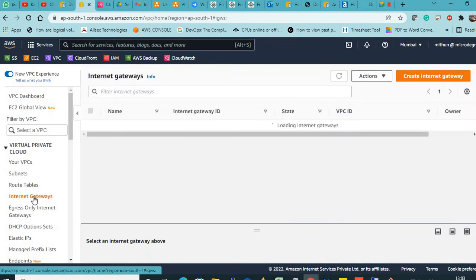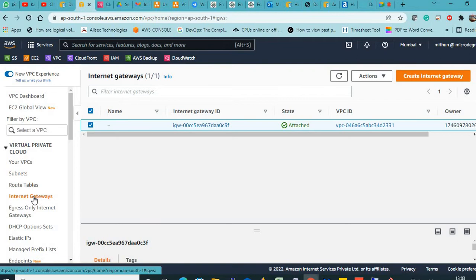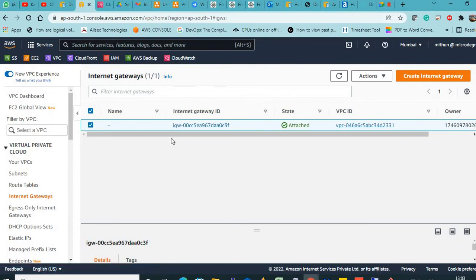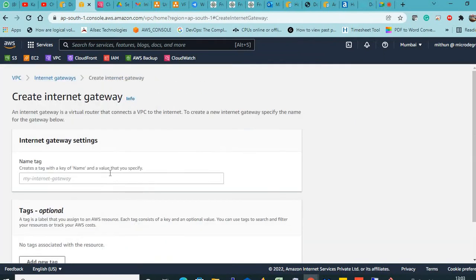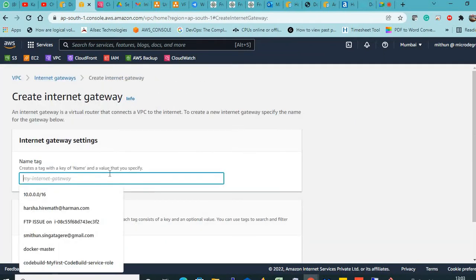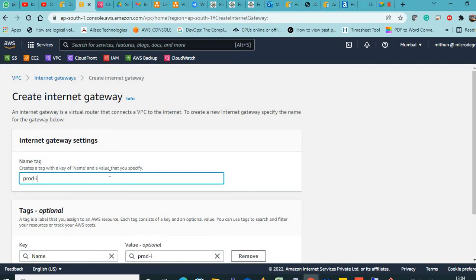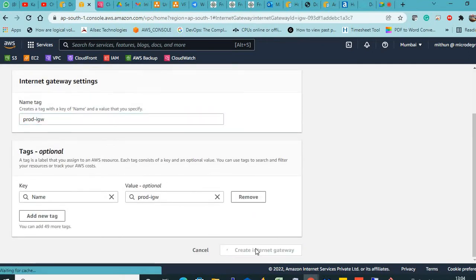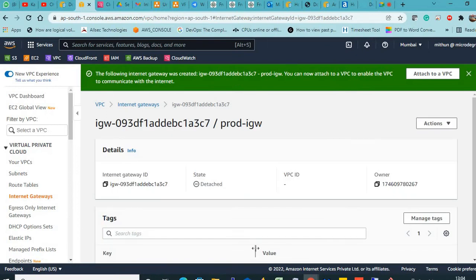By default there will be an internet gateway for all the VPCs created. See, already there is one created, but it is attached to the default VPC which AWS creates, not to our VPC. So now let me create an internet gateway. I will name it prod IGW because it is our production VPC. Create internet gateway. Now the first step is over.